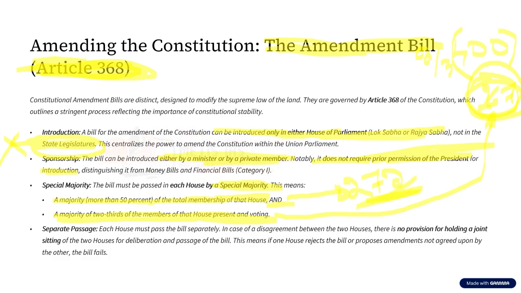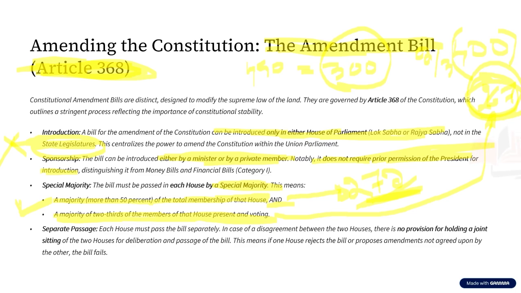Now let us assume there are 450 members present and voting. And what is two-third of 450? That is 300 members. 300 members are agreeing, giving assent or voting for this constitutional amendment bill. At that particular moment, this bill is passed. And this is what we call special majority.